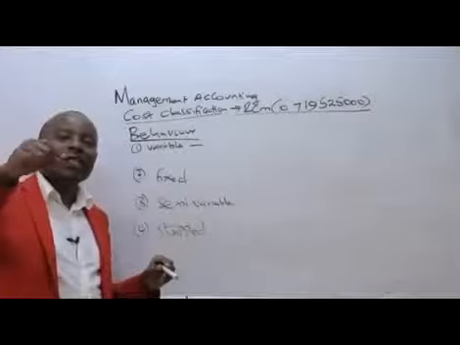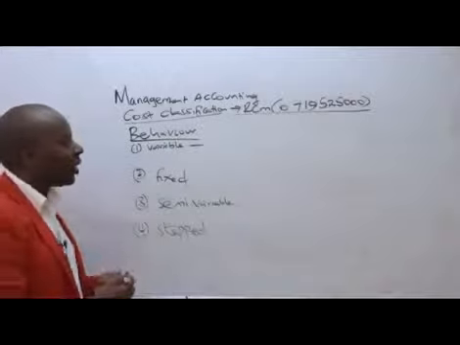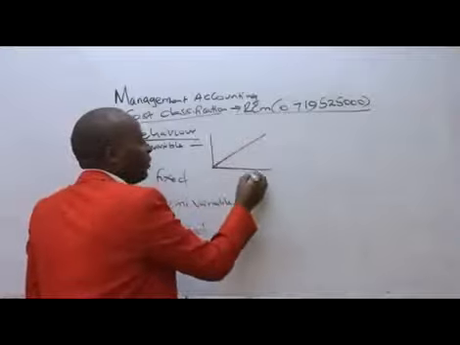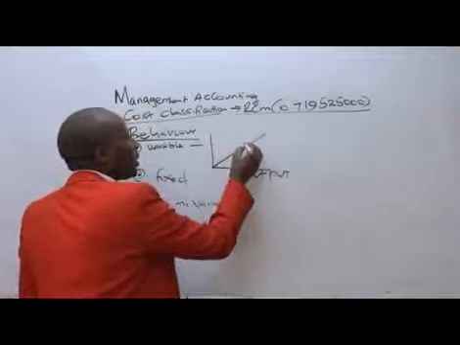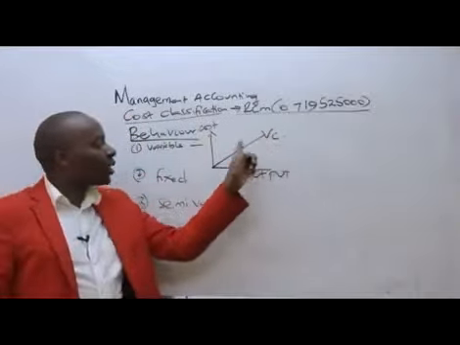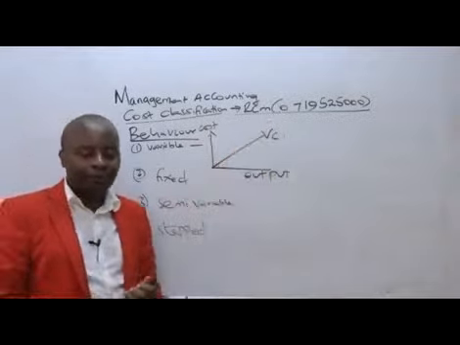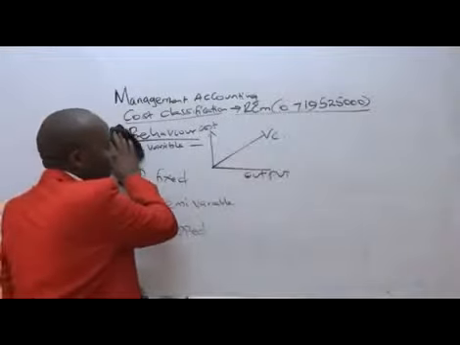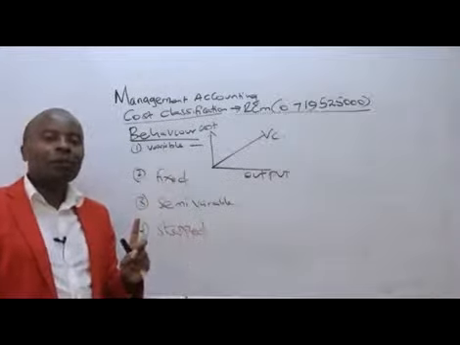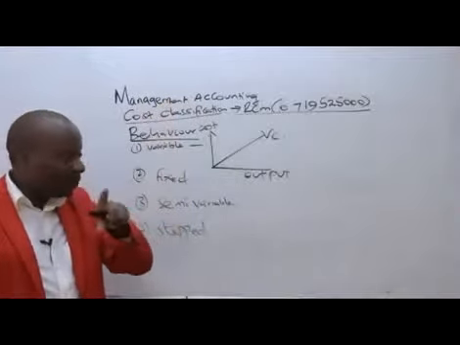Ladies and gentlemen, variable cost, I would want you to appreciate from the word vary. These are those costs that change as the output changes, and normally they have a direct relationship. If this is output, then variable cost will behave like this. You can see as the output increases, variable costs are increasing. Good examples of variable costs include raw materials, like timber. The more tables I produce, the more timber I want. So timber cost becomes a variable cost.